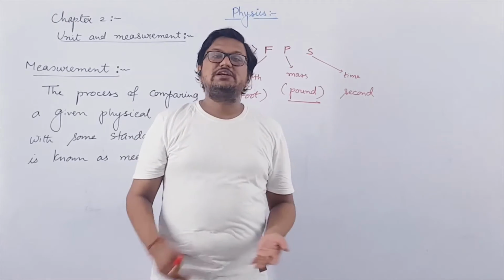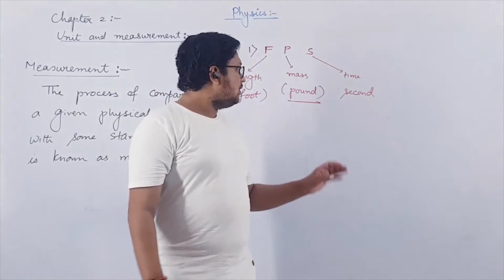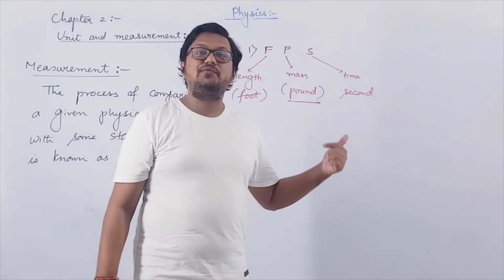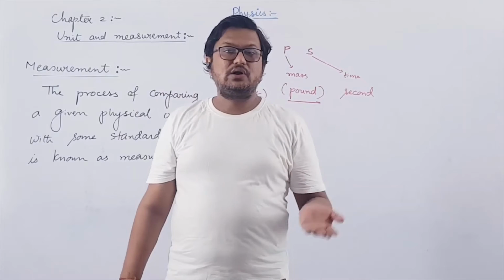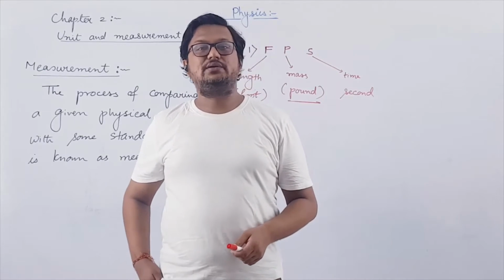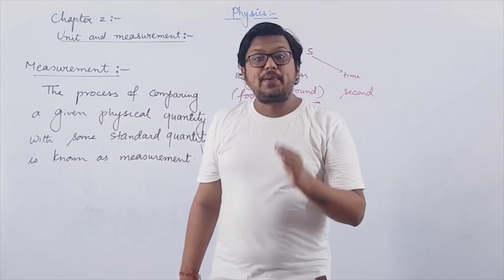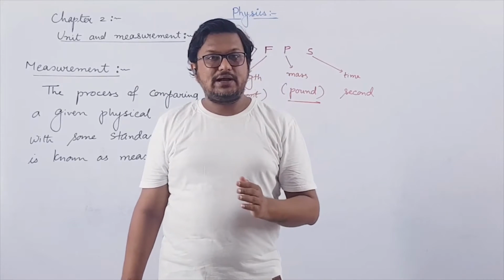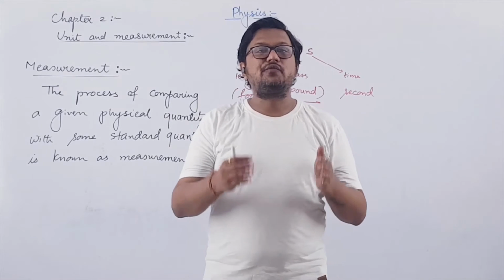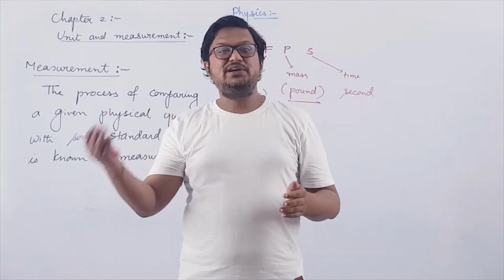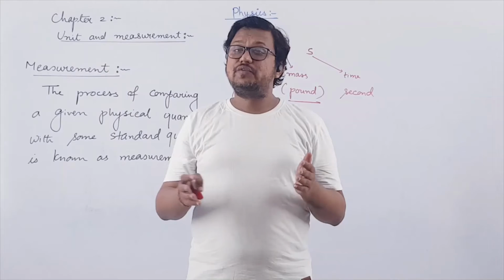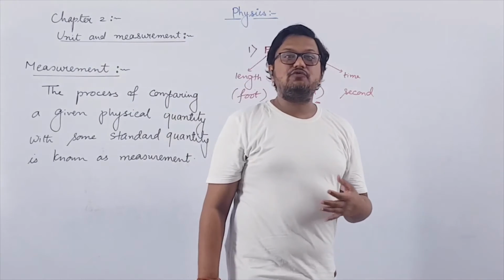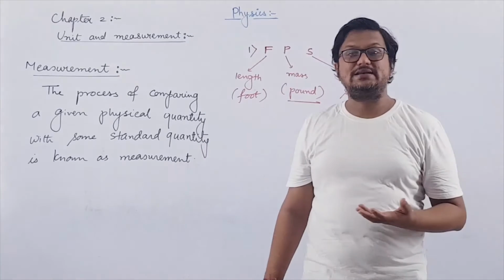At that time, obviously, calculators were not there. So converting pound and foot into meter, kilogram and so on was very difficult. Converting pound into kg or gram was difficult, and likewise converting foot into centimeter, meter, inch, etc. Initially the British were very excited and used this unit system, FPS.